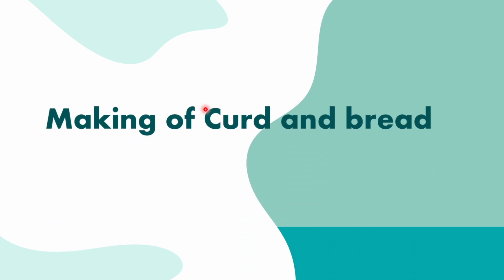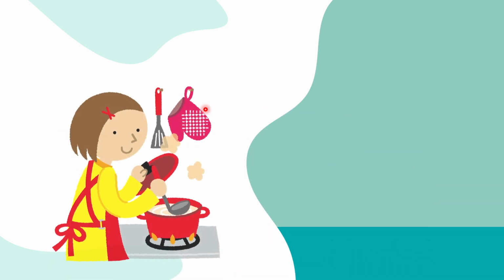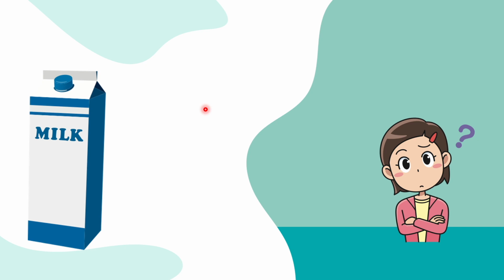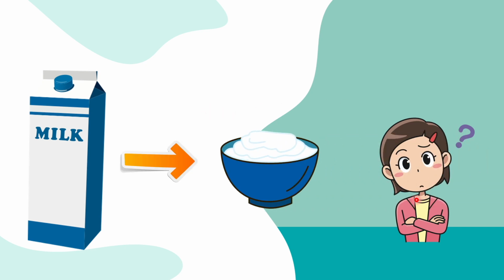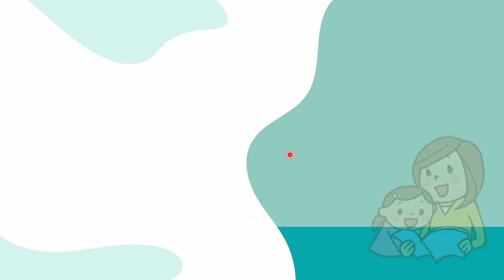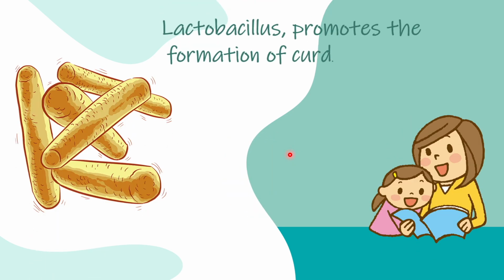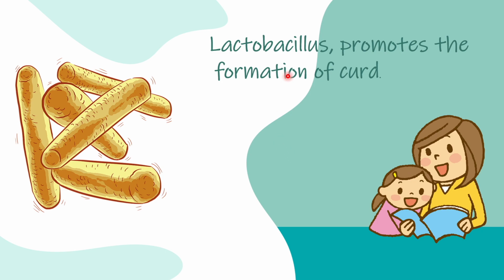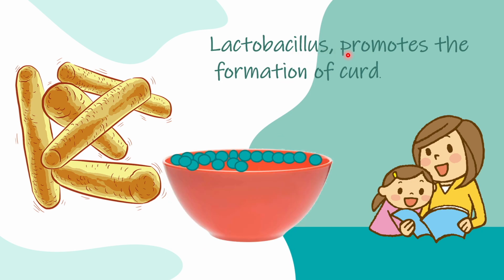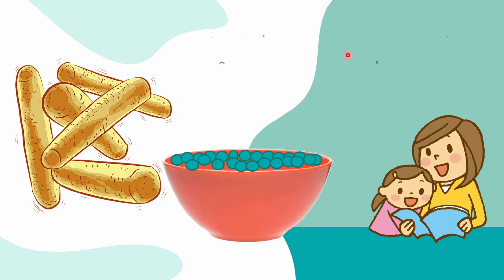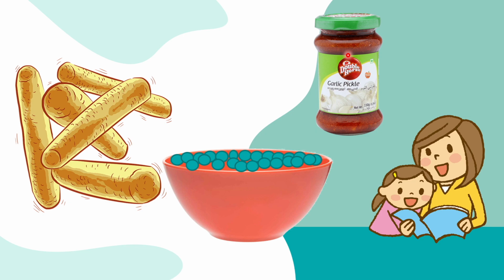First, making of curd and bread. One day when my mom was doing something in the kitchen, I asked her what she was doing. She told me that she is making curd from milk. I was a bit confused. How can we make curd from milk? Then she told me that lactobacillus is a bacteria which promotes the formation of curd. It actually multiplies in the milk and converts it into curd. Lactobacillus is also used in the formation of cheese. And the second is pickle.